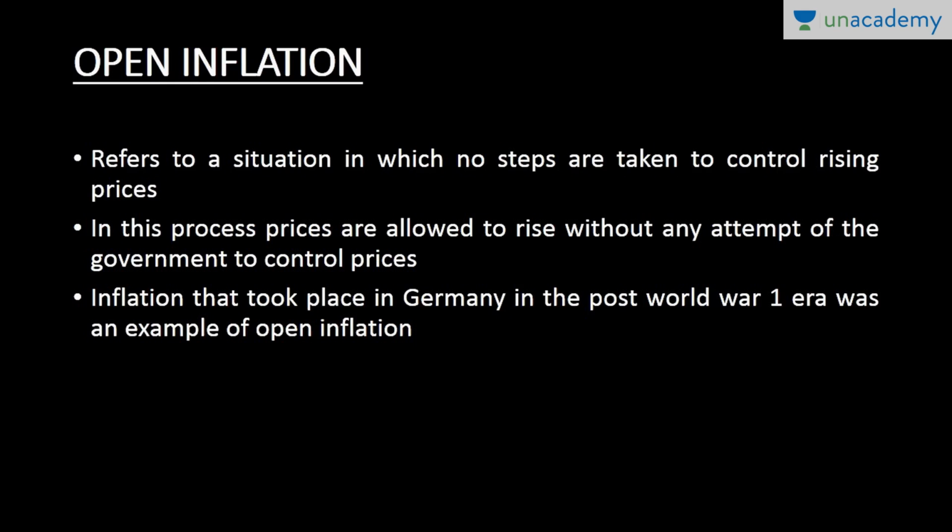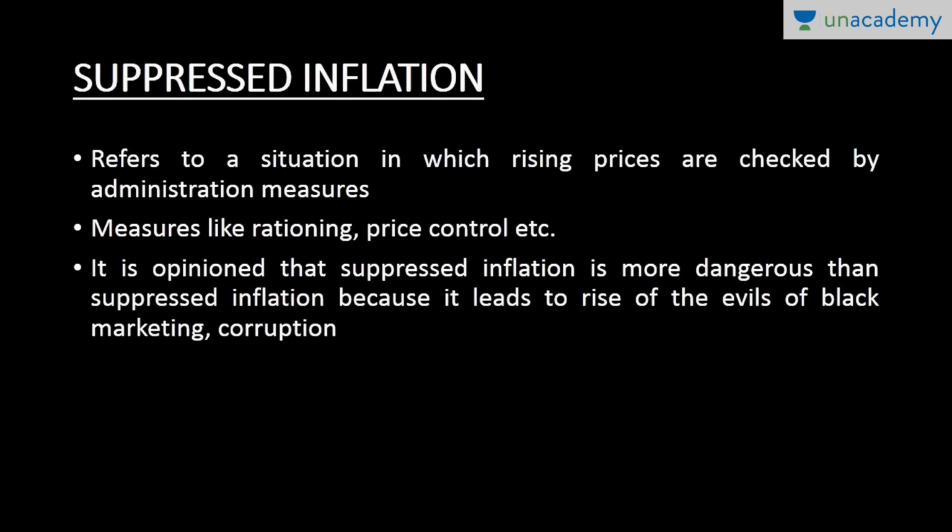So prices are allowed a free hand. There are no administrative steps to control the prices. And a live example is the inflation faced by Germany after World War One, which is known as an example of open inflation. The other one is suppressed inflation. It is exactly the opposite of open inflation.